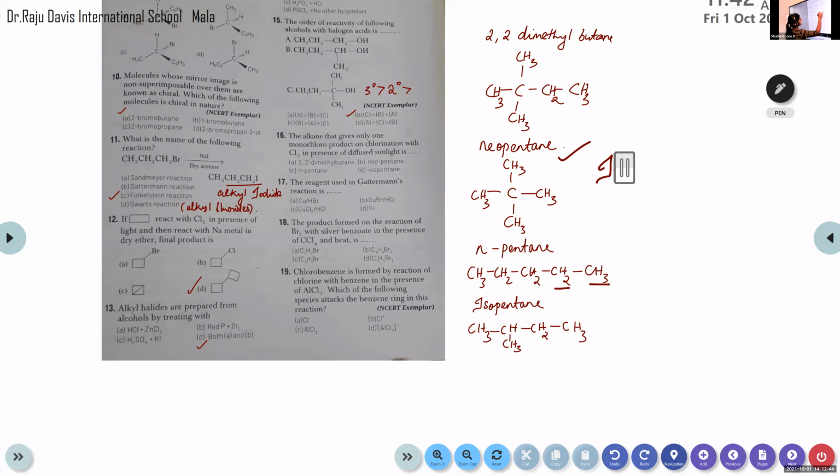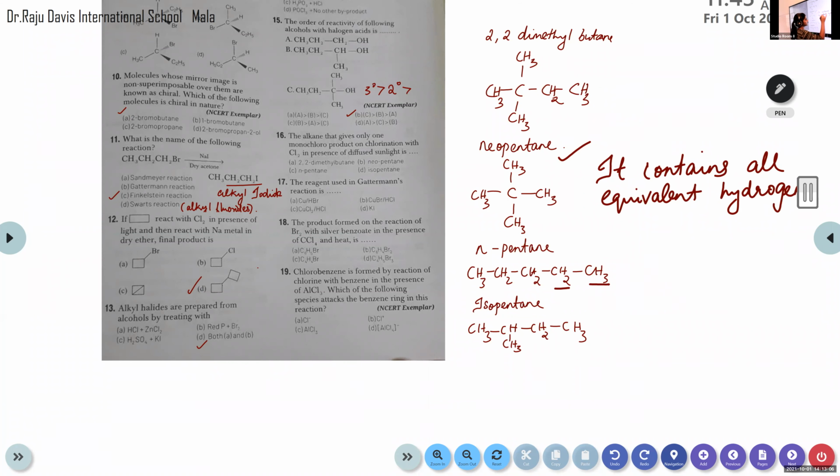It contains all equivalent hydrogen atoms. Look at the number of CH3, H3 in each case, right? It contains all equivalent hydrogen atoms. Okay.